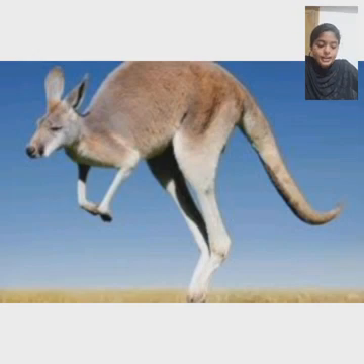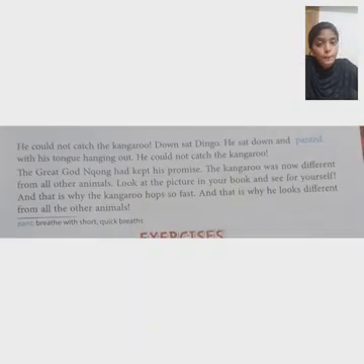And that is why the kangaroo hops so fast. This is the reason for the fast hopping of the kangaroo. And that is why he looks different from all the other animals. So he is very popular. Now he is very popular among all the animals. And this is the story behind the kangaroo's change. He changed from a rabbit to the kangaroo of today. Okay, have you understood the chapter?